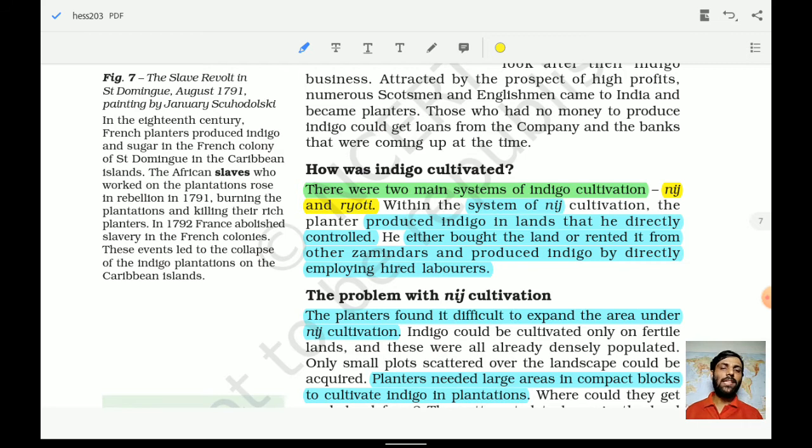Under the system of nij, they produced indigo on lands that they directly controlled, and either bought the land or rented it from the zamindar. For example, if a British servant, a company servant, wanted to invest in indigo and grow it, they would either purchase the land from the zamindar or rent it. Then they produced the indigo by directly employing or hiring laborers. So that was the nij method.